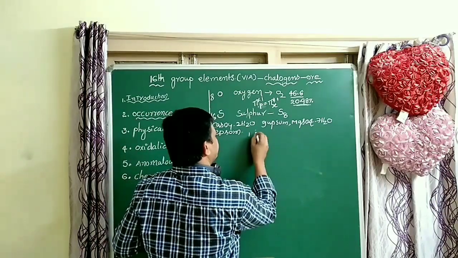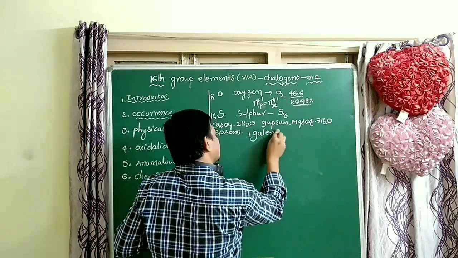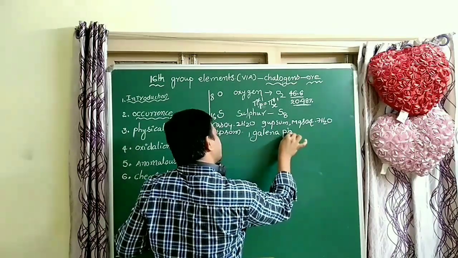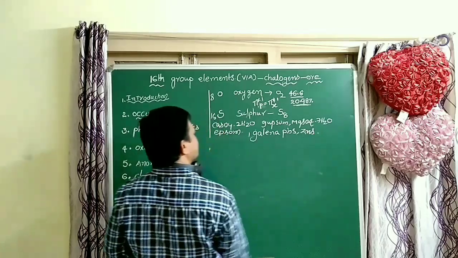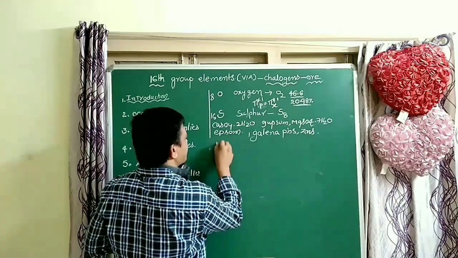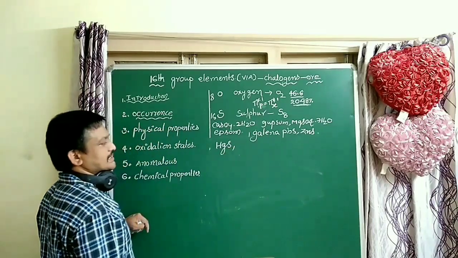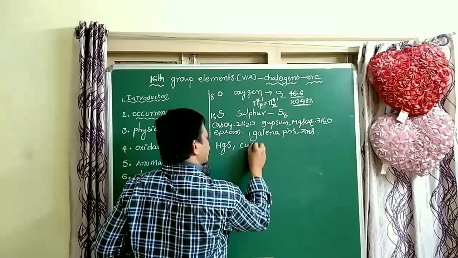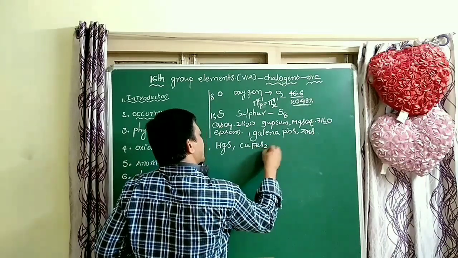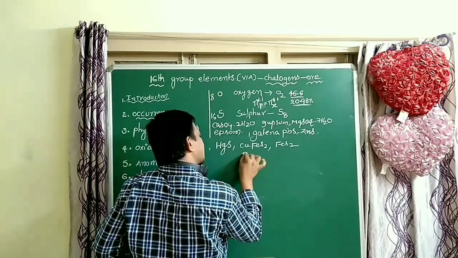So next, galena, PbS, and zinc blende, which you already know. Cinnabar, HgS. And very important, CuFeS2 and FeS2. These are pyrites.